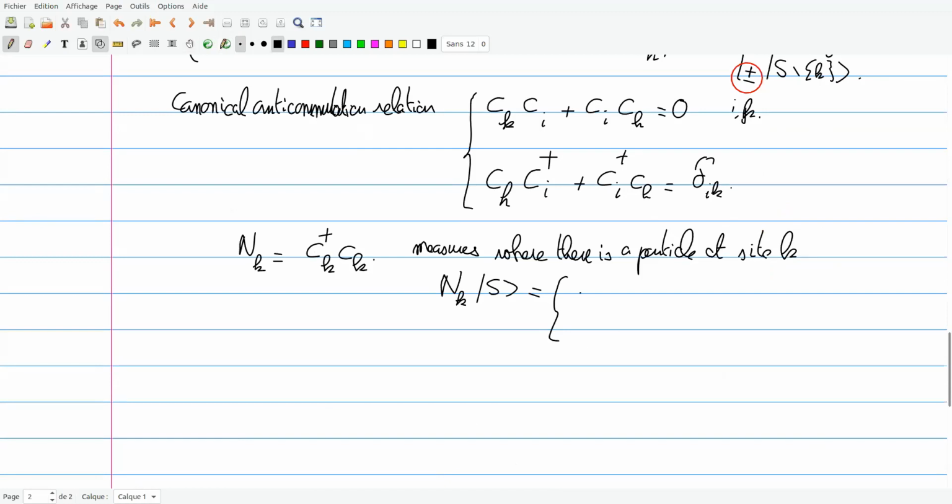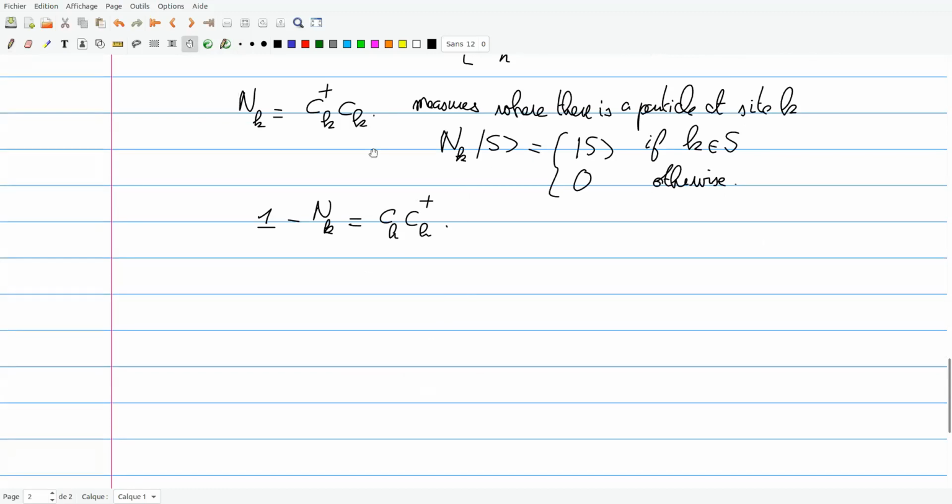So I get S if k is in S and 0 otherwise. And then by the anti-commutation relation, the operator which measures whether there is a hole at site k is just ck ck dagger. These are important because this is what we are going to use to make measurements.